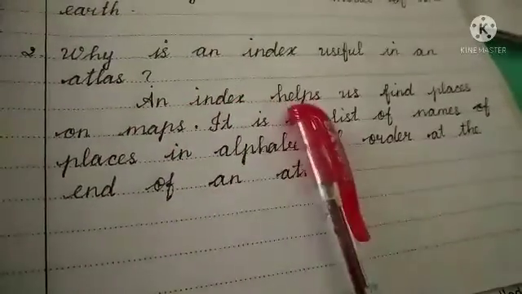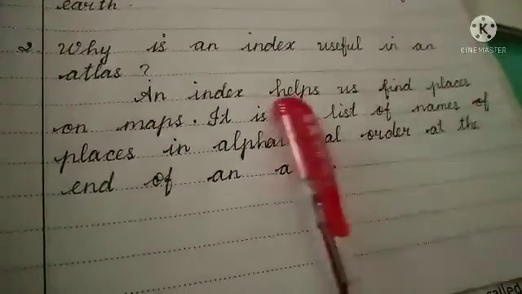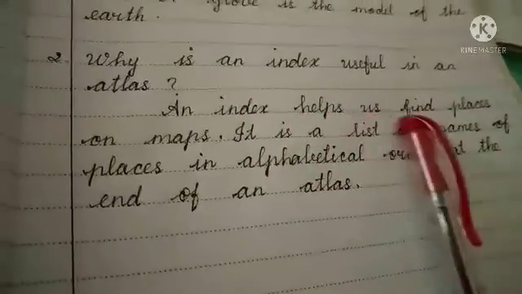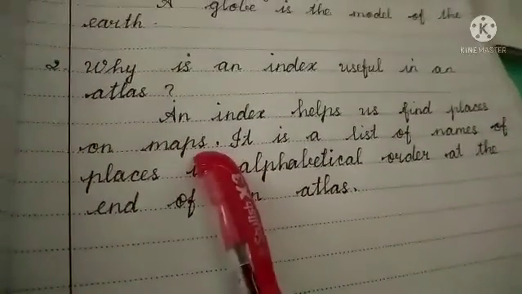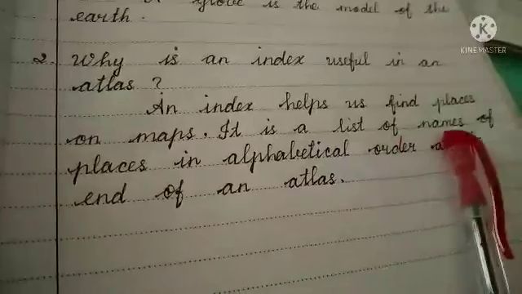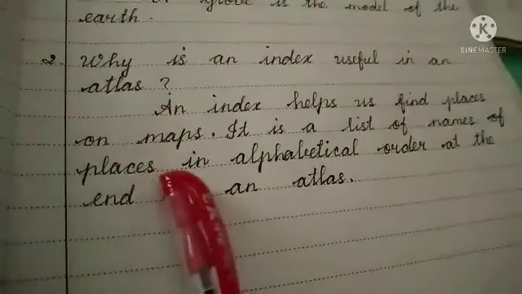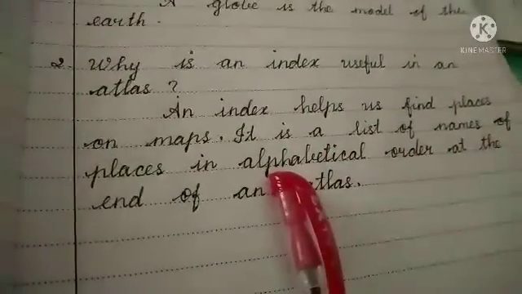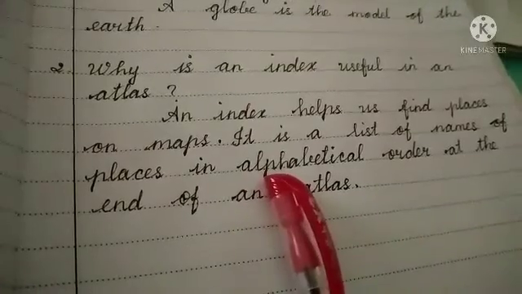An index helps us find places. Index, I-N-D-E-X. Index helps us find places on maps, M-A-P-S. It is a list of names of places, P-L-A-C-E-S, in alphabetical order. Alphabetical means A, B, C, D, E, F, G, H, likewise.